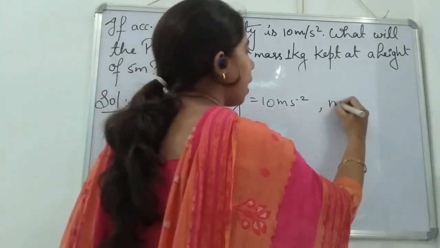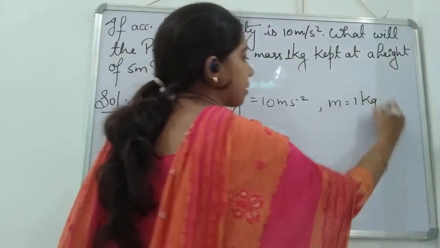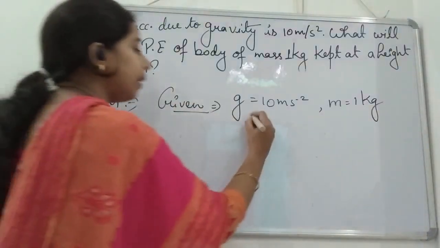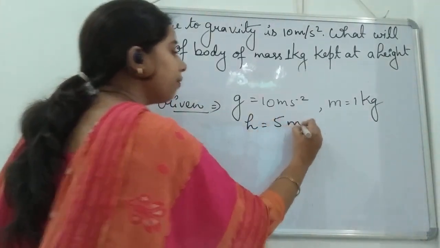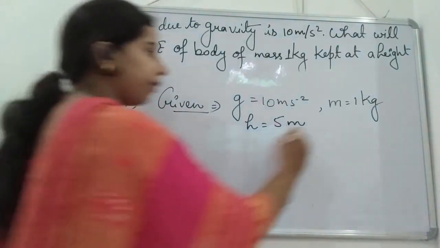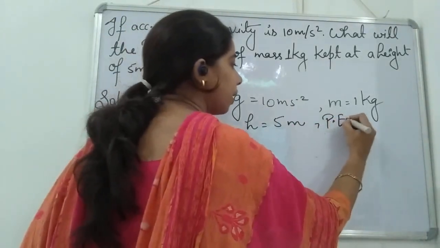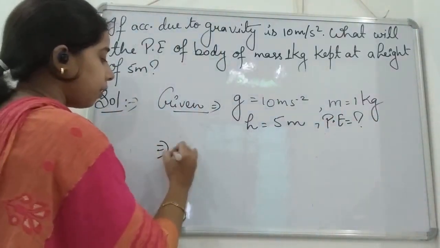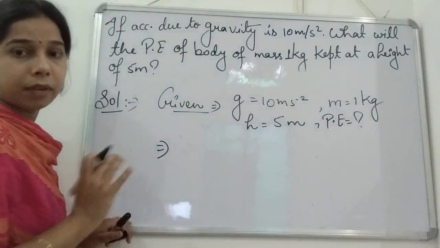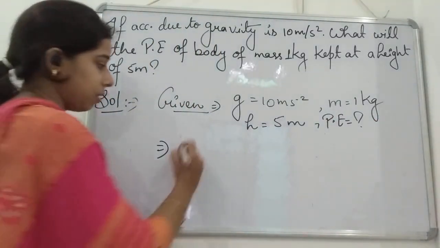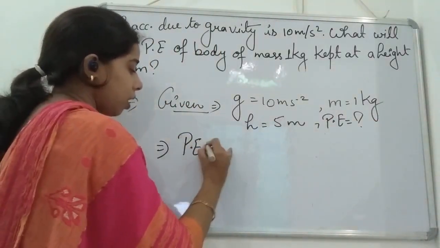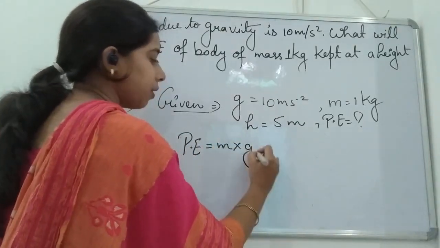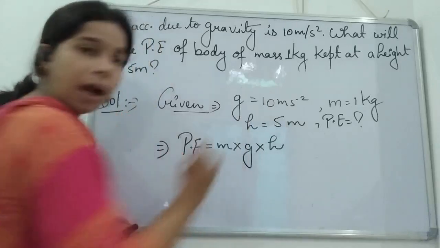Now you see here another thing which is given is mass. So mass is 1 kg. Okay, and height is given, student, that is 5 meter. Okay, what we have to find? We have to find the potential energy. Right? Now see here. The formula that we know for calculating the potential energy is potential energy is equal to mass into acceleration due to gravity into height.